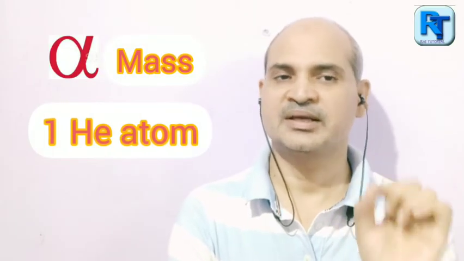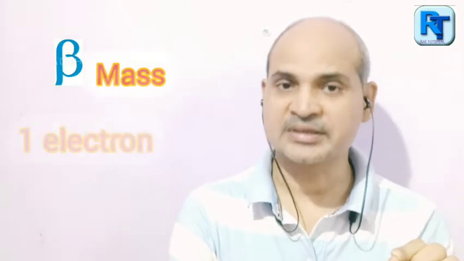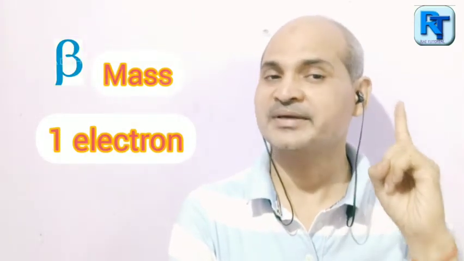On the other hand, beta rays are negatively charged rays, but gamma rays do not have any charge. Second point, the mass of alpha rays is equal to one helium atom, but the mass of beta rays is equal to one electron. On the other hand, gamma rays do not have any mass. That means its mass is 0.